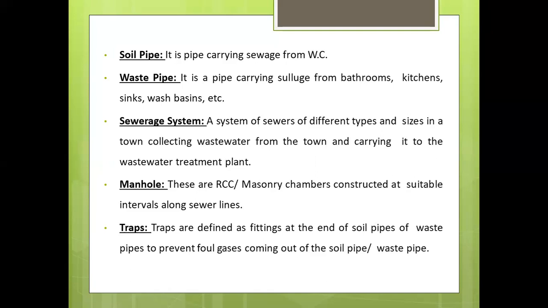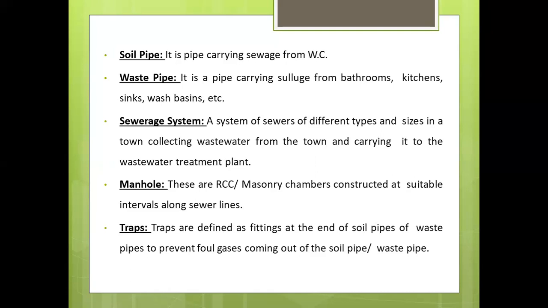A man can easily go inside this hole and clean out all the garbage where the pipelines are choking. Then these manholes are very useful, right?